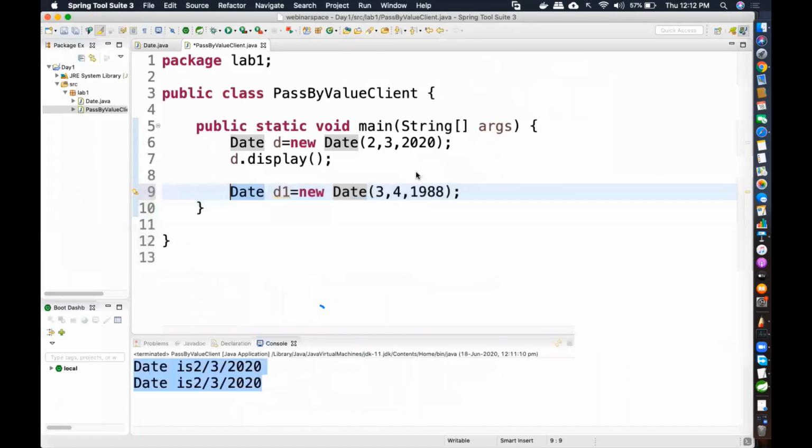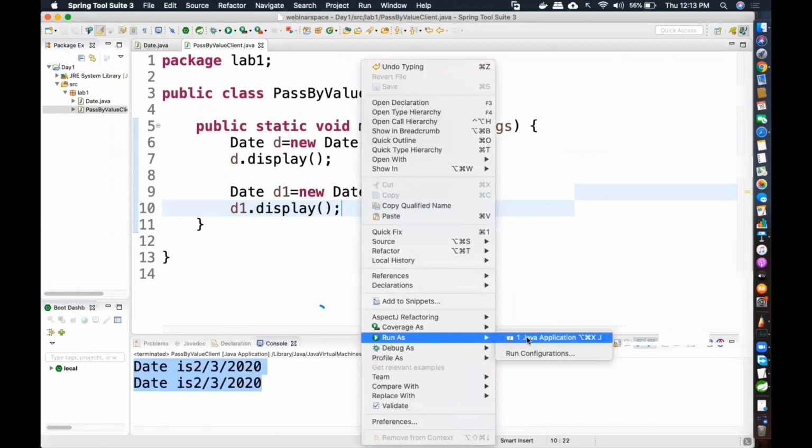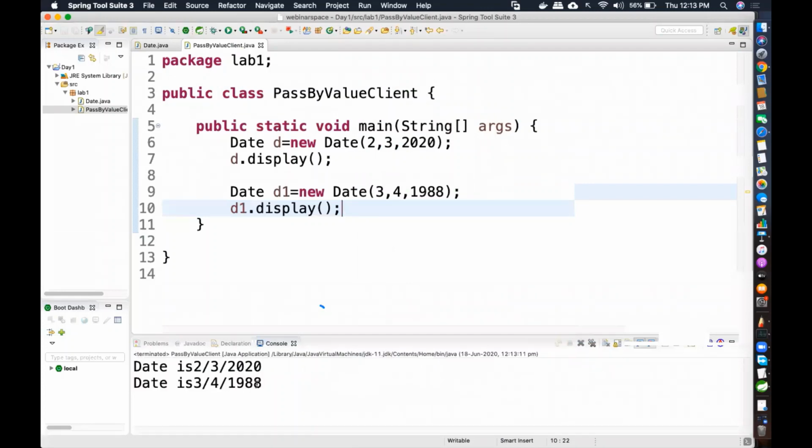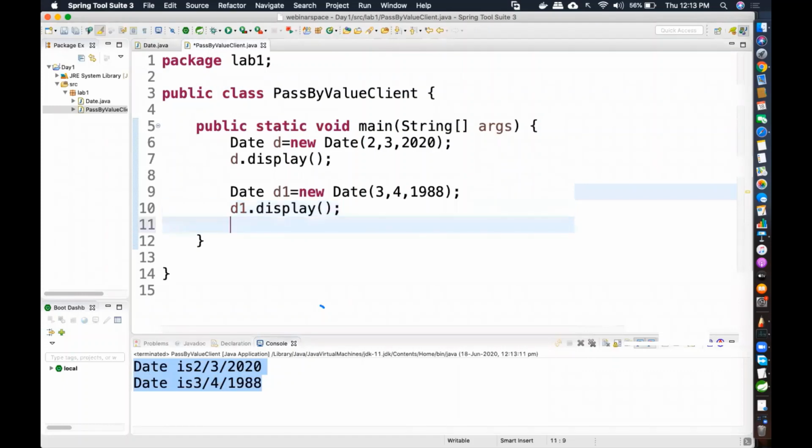Now I want to see this particular date. Is it possible? Yes, d.display. So it's not d, it's d1, because I want the next object. That is the reference to that object. d1.display. Then let me run this. Right click, run as Java application, and you see I'm printing out both the dates. Fine.